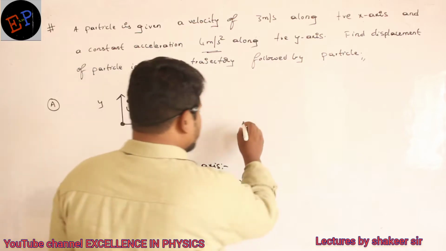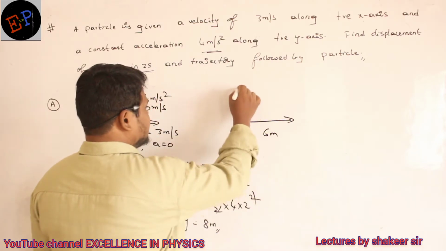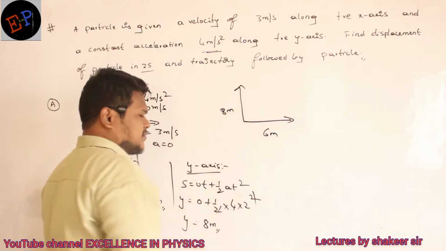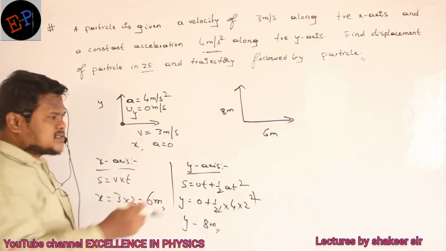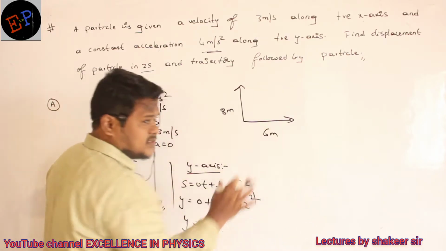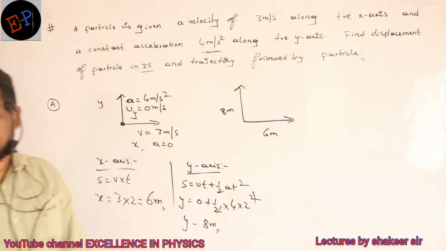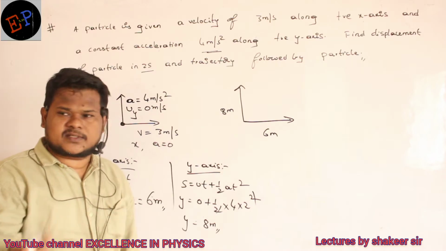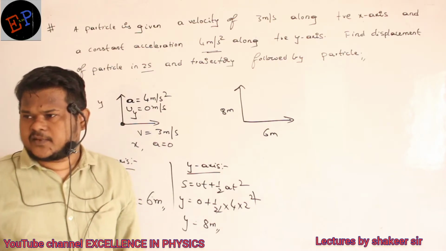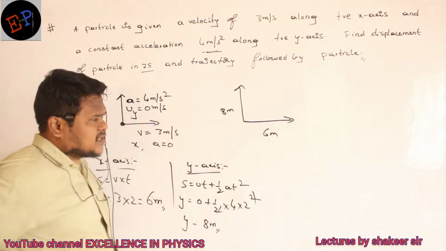So what is the meaning of this one? One vector is equal to 6 meters and another vector is equal to 8 meters. This is the condition, no? It means in 2 seconds, the body is traveling 6 meters along x-axis and 8 meters along y-axis. So definitely it is two-dimensional motion, no? The body is traveling along x-axis also and along y-axis also. Clear? Now, how can I calculate the total displacement?